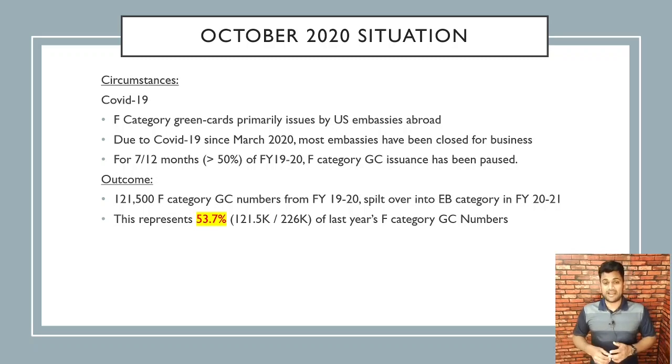The outcome of that is that 121,500 F category green card numbers from FY 2020 spilled over into the EB category. Remember, at the end of the year, it goes across. So all of those numbers moved to the EB category for FY 2021 starting in October. This represents roughly 50% of last year's F category green card numbers. That's a huge overflow, especially considering the F category visa pot overall is way bigger than the EB category pot. So from a bigger pot, you get half of it flowing into EB. That's what led to this situation in October.